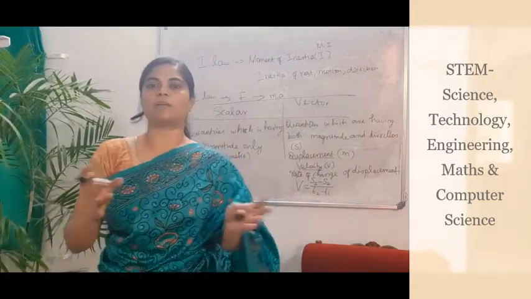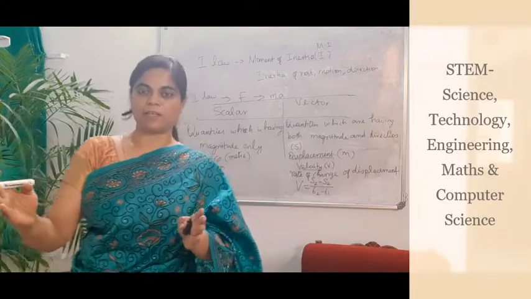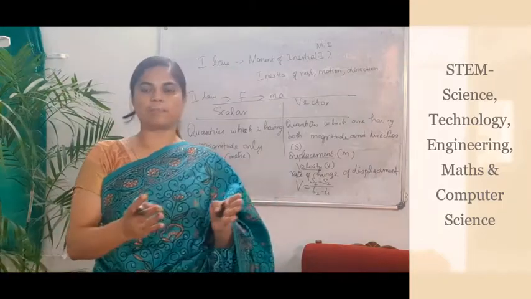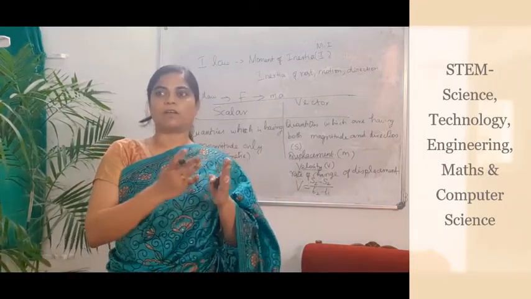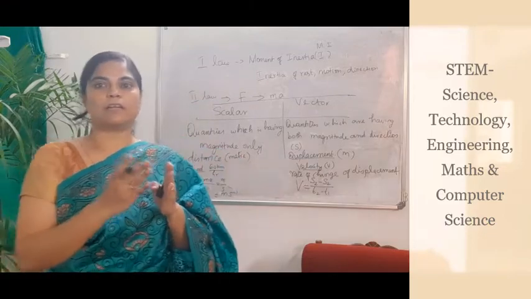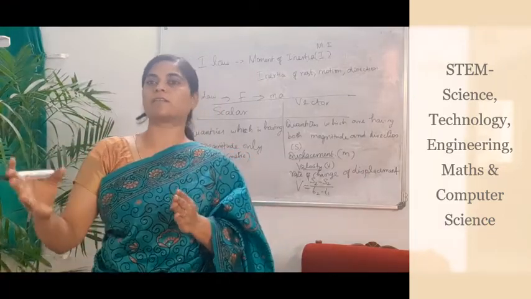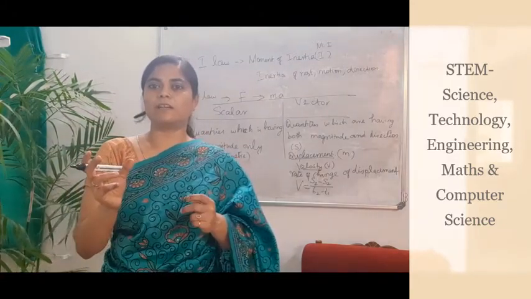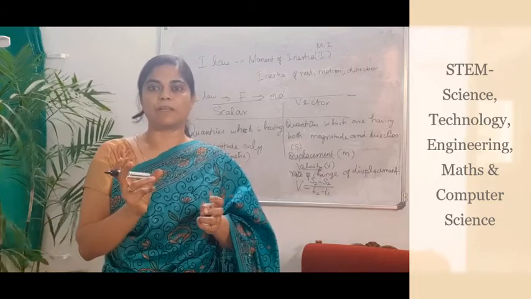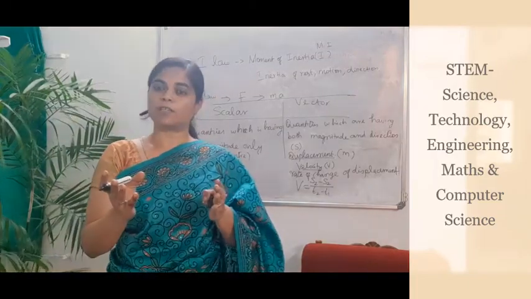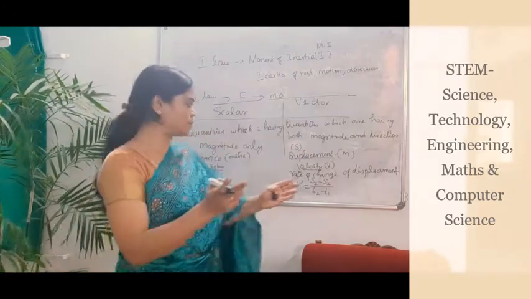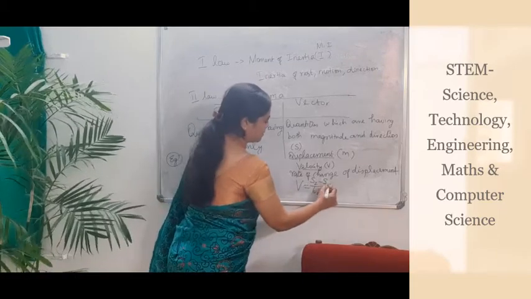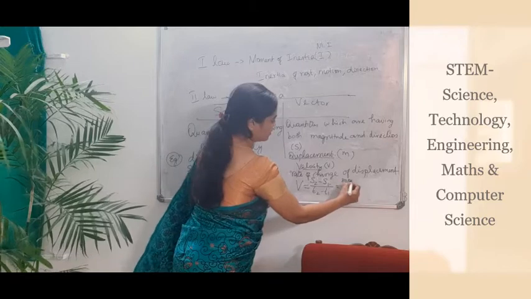Suppose in a particular time period from Coimbatore to Chennai, in between there are so many locations, right? Salem, Krishnagiri, for example. At Salem, the time is around 11 a.m. At Krishnagiri, it is around 11:30 a.m. Then what is the time period? From 11 to 11:30, only half an hour. Now we are moving from Salem to Krishnagiri. What is the distance between Salem and Krishnagiri? That is S2 minus S1, say for example approximately 80 km.